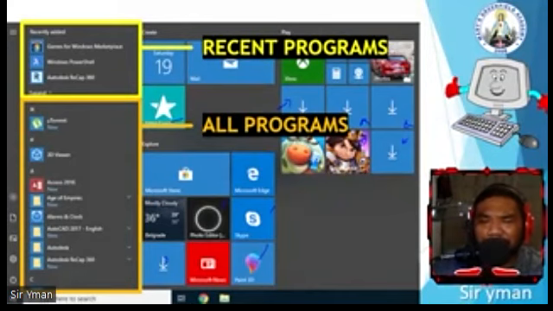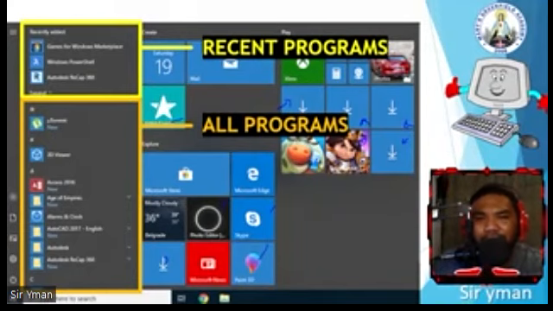The power icon. Tapos sa power icon, makikita ang sleep, shutdown, and restart. And then over here, there are two parts of list ng ating programs. The recent programs and all programs.